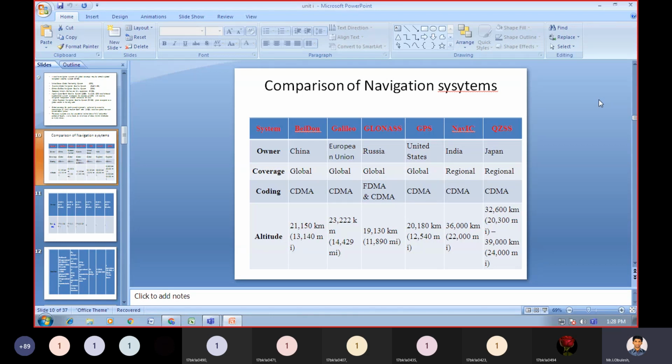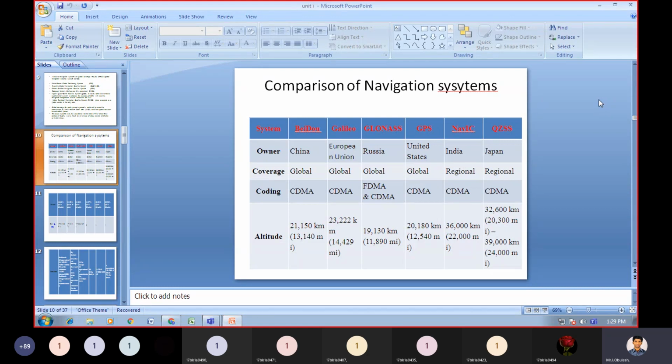The first one, BeiDou. Who is the owner for BeiDou? China is the owner for BeiDou. It will cover globally. And in BeiDou, the coding technique we are going to use is CDMA. CDMA scheme is used for the coding technique.